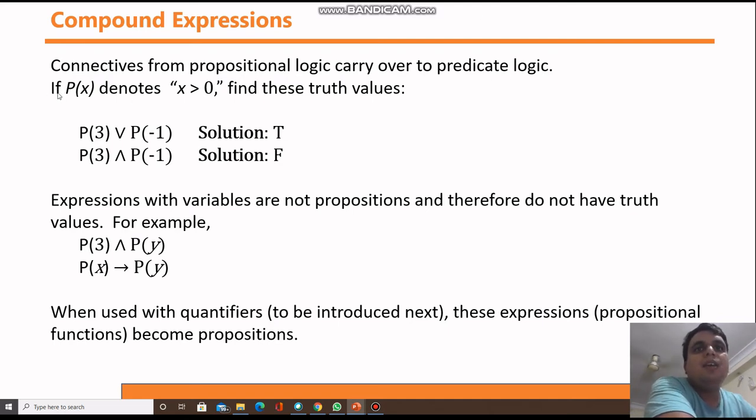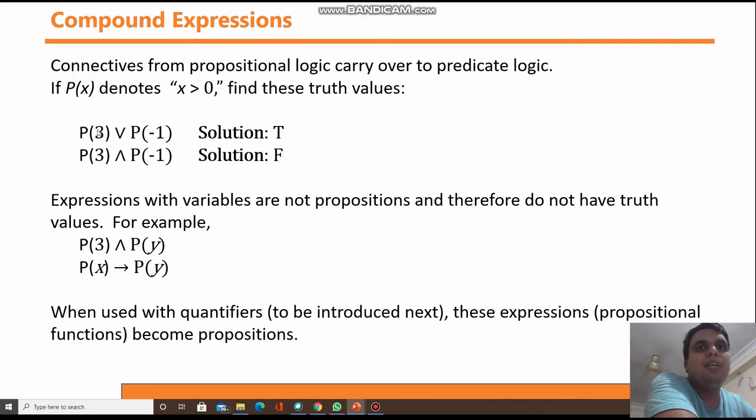See here, if P(x) denotes x is greater than 0, this is your definition, this is your function. Find these truth values. P(3) or P(-1). This is the OR operator, meaning if any one is true, then it is true. Is 3 greater than 0? Yes, this is true. Is -1 greater than 0? No, this is false. But we have the connective OR, so in OR, if any one is true, then the statement is true. This kind of connective you can use between two predicate logics.